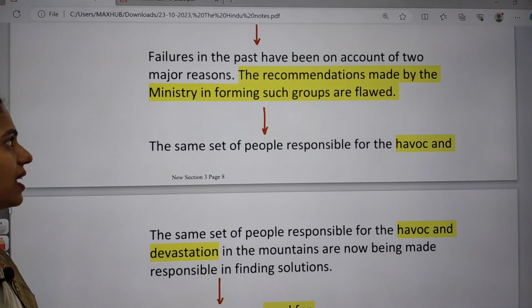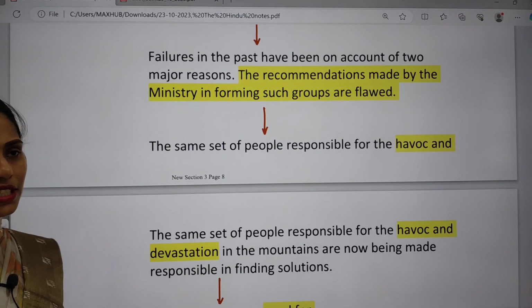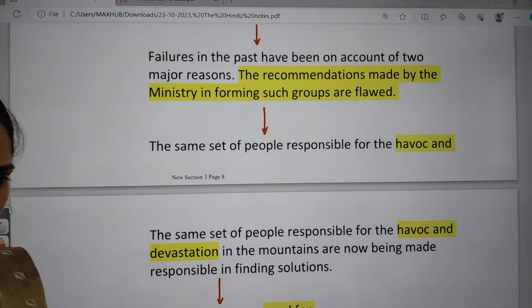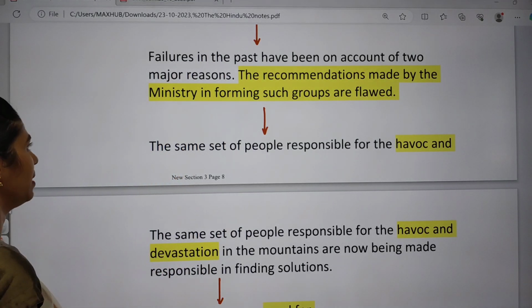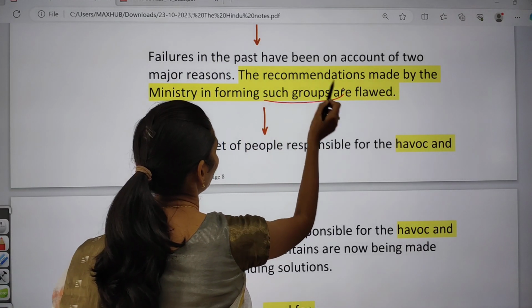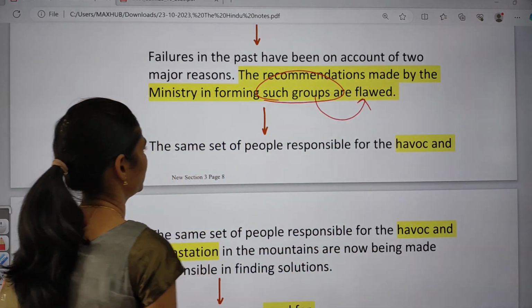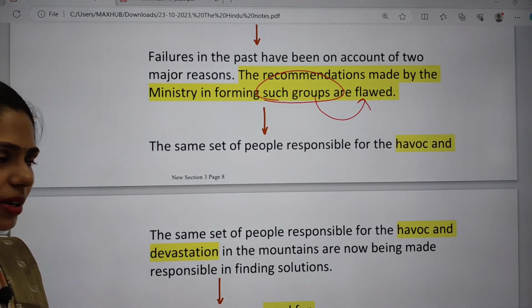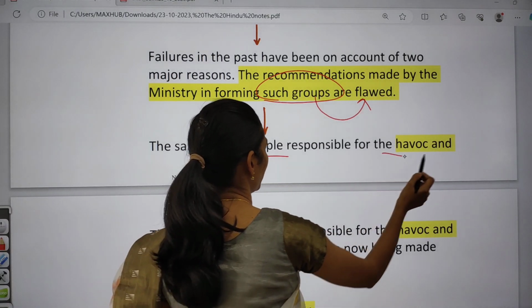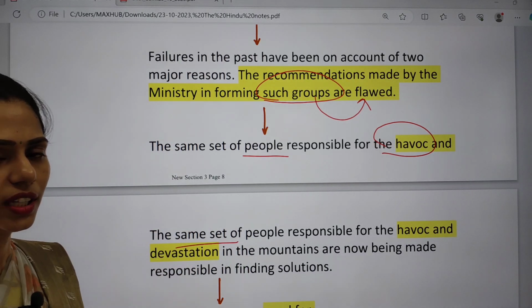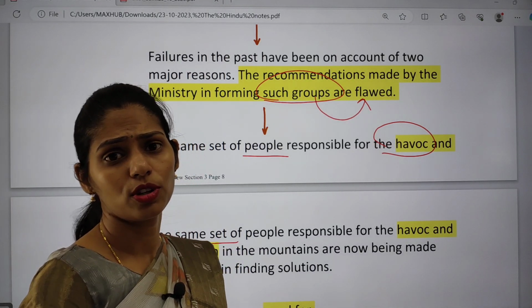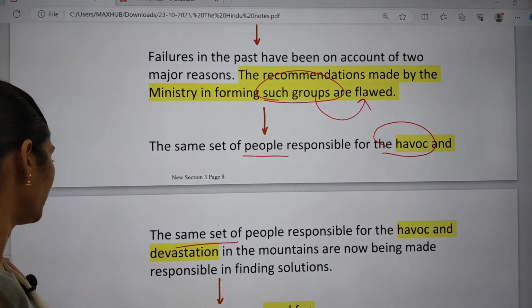So failures in the past have been accounted for by two major reasons. Why are there failures? The first one is recommendations made by a ministry-formed group. Why is this a problem? Because the people who are responsible for the havoc are the same people who are members of this group, and they have to make the recommendations, but how is that possible, right? So this is the first important thing.